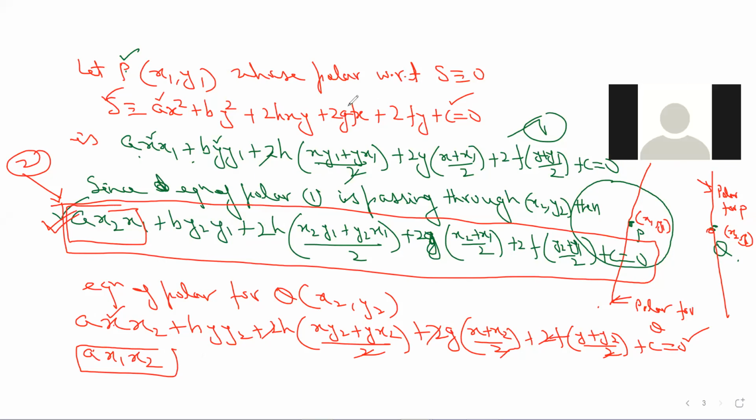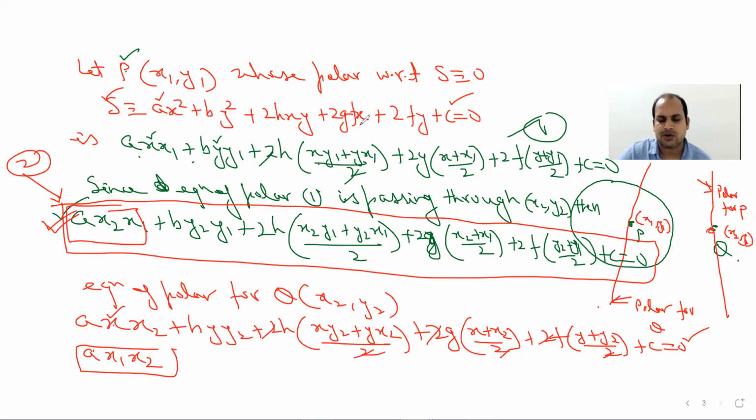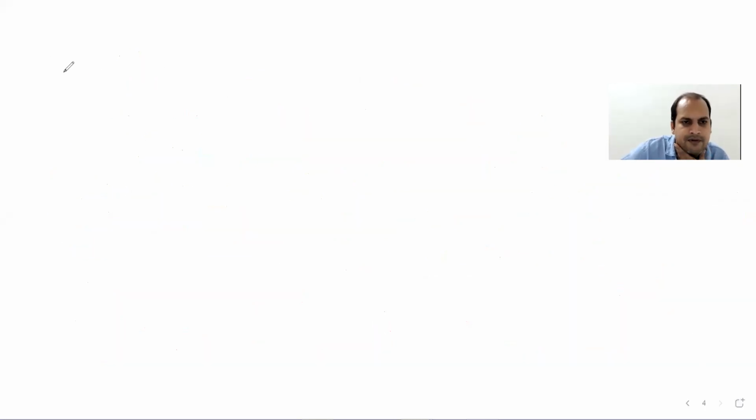Okay. Now similarly there is a definition for conjugate lines. So let me also explain it. Then we will obtain the condition under which two given lines are conjugate. Suppose two lines are given, then under what condition will they be conjugate? For that I need to explain again the definition of conjugate lines, which is similar to the definition for conjugate points.